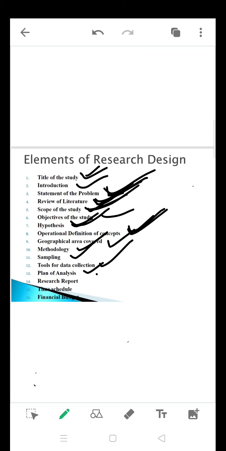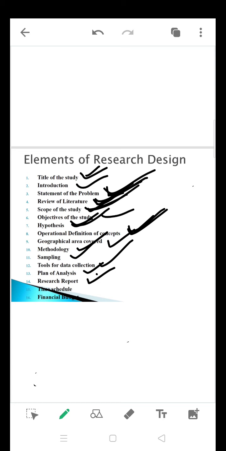And a plan of analysis means how your data is going to be represented in a tabular format, because the collected raw information will not be in an understandable manner. You need to arrange it in an understandable manner, and you are going to do some analysis, correct? So coding, decoding, encoding, everything will be there in the process of arranging your data. After making a meaningful arrangement of the data, you are going to apply some statistical tools in order to analyze the collected data.